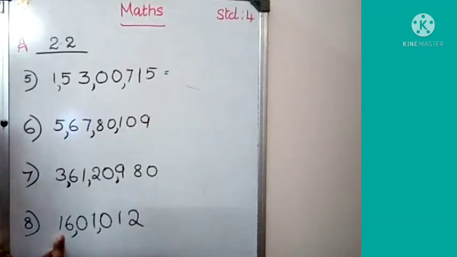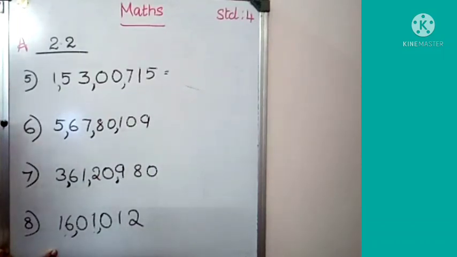Look here, 16 lakh 1000 12, because the 10,000 place is 0 and the hundreds place is 0. So we read this as 16 lakh 1012.